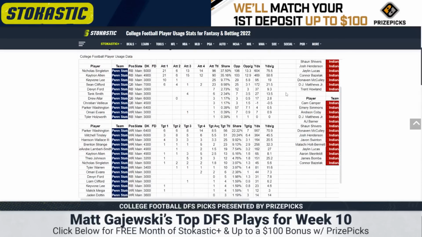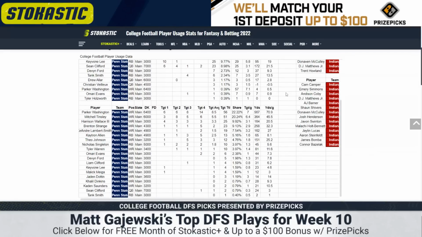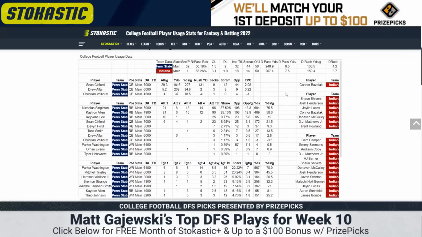So Washington, I mean, he hadn't seen more than 8 targets in any of the 3 games prior to the Ohio State game. Maybe he sees more just because he's an alpha, but I don't know. Tinsley is averaging 5.5 per game over the last 4. And then we saw Keandre Lambert-Smith play more last week, but they used a lot of 12 personnel with Theo Johnson, Brenton Strange, Tyler Warren. It's basically Tinsley and Washington for me, and then move on.